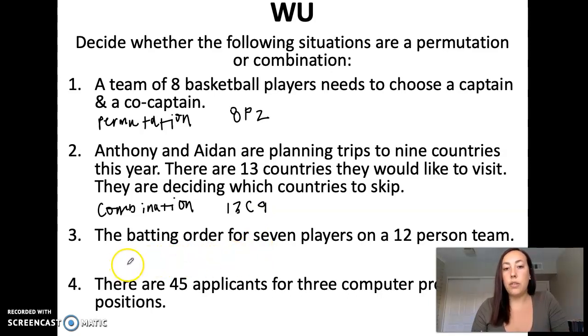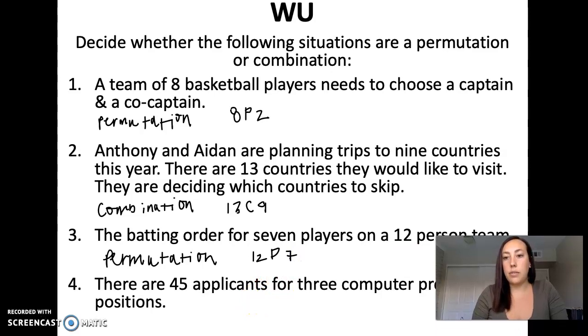Okay, the batting order for 7 players on a 12-person team. Obviously, this one matters. There's even the word order in there, so order does matter here, so that would make this a permutation. And we would do 12, and we're picking 7 of them for their batting order.